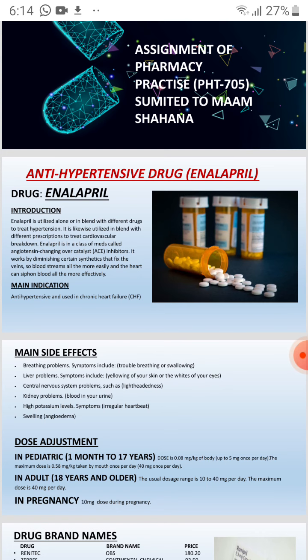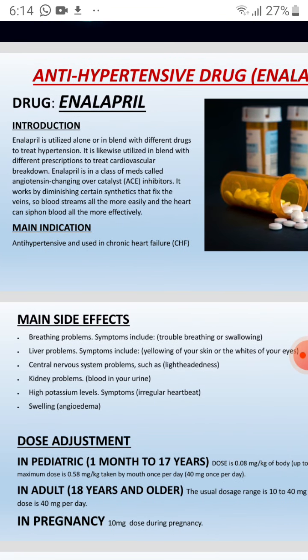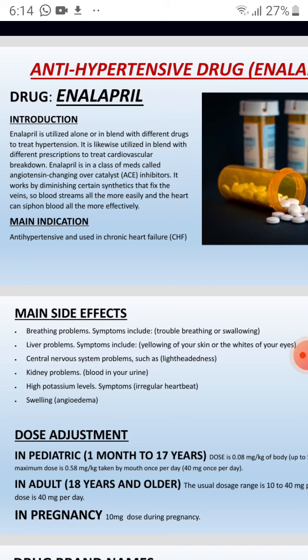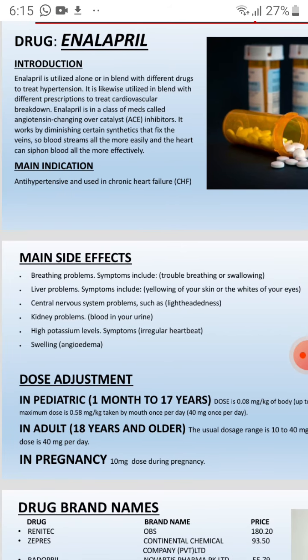Now we talk about the main side effects of enalapril, which include breathing problems, and the symptoms include trouble breathing or swelling; liver problems, in which the symptoms are yellowing of your skin or whitening of your eyes; central nervous system problems like lightheadedness and so on. Also we have kidney problems, angioedema, all that.